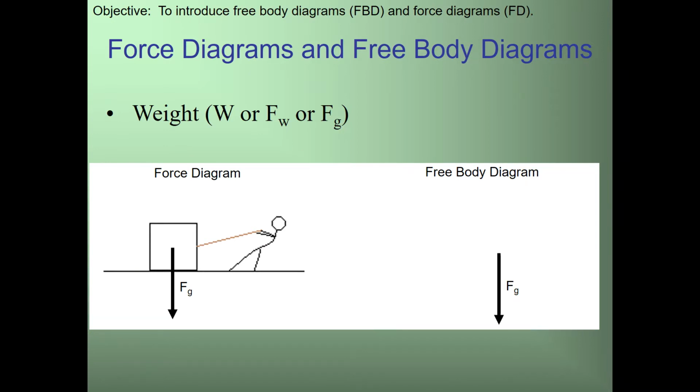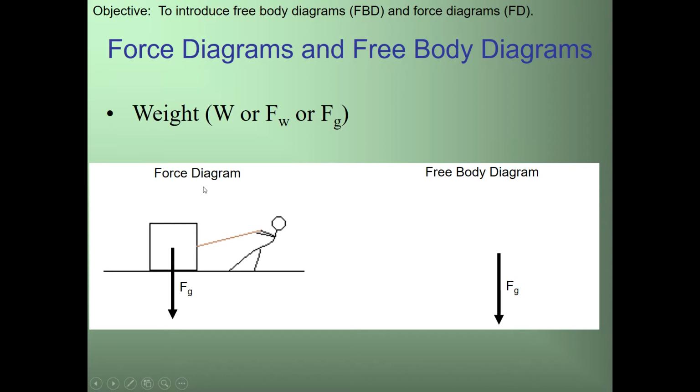So we've got a box on the floor, and someone is pulling on that box with a rope, string, or chain. Well, we've got weight, and weight can be represented different ways, so recognize that. I'm going to use F sub g, and it's pointing directly straight down. Weight is always going to act at the center of mass of the object. For simple objects like a square, rectangle, triangle, or circle, the center of mass is in the center. Using symmetry, you have the same mass on both sides.